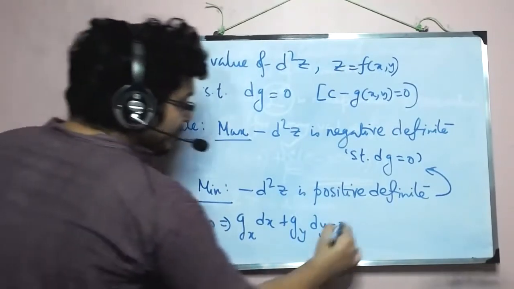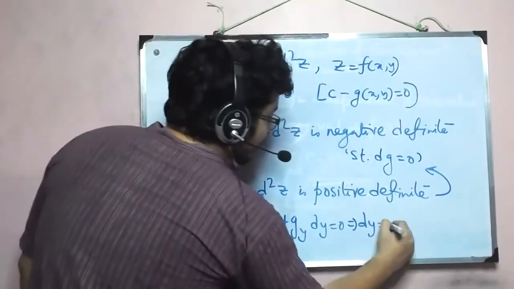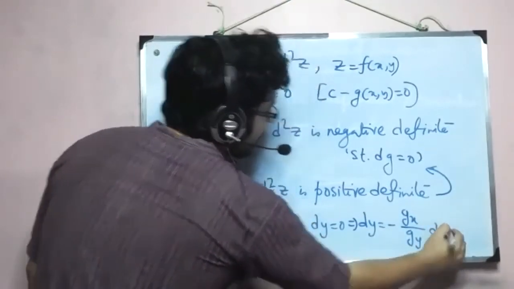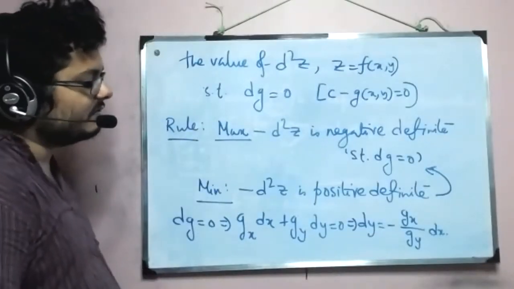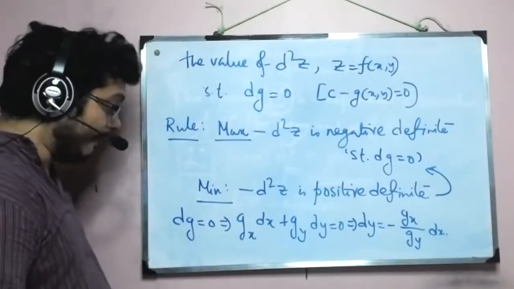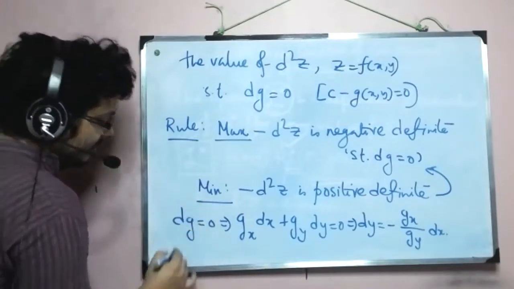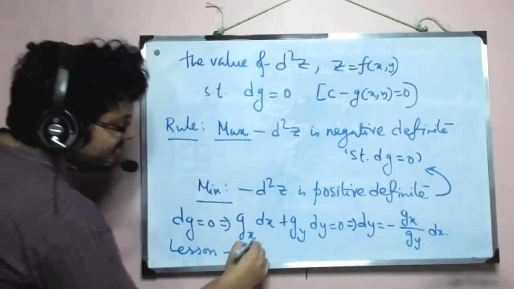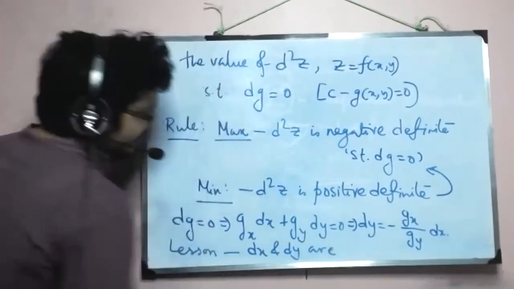What it tells us is that dy equals minus gx by gy dx. We can always choose to write it the other way, that is dx equals minus gy by gx dy. That doesn't really harm anything, but the lesson we are looking for is that dx and dy are dependent.